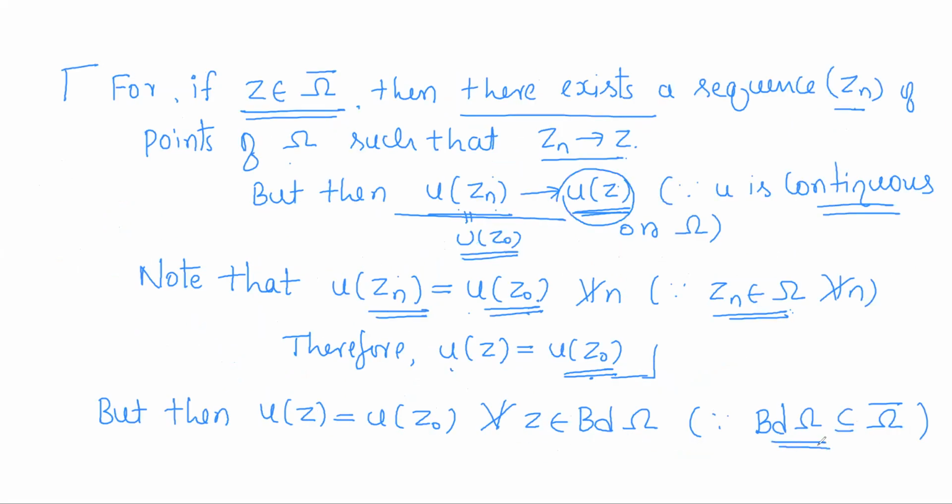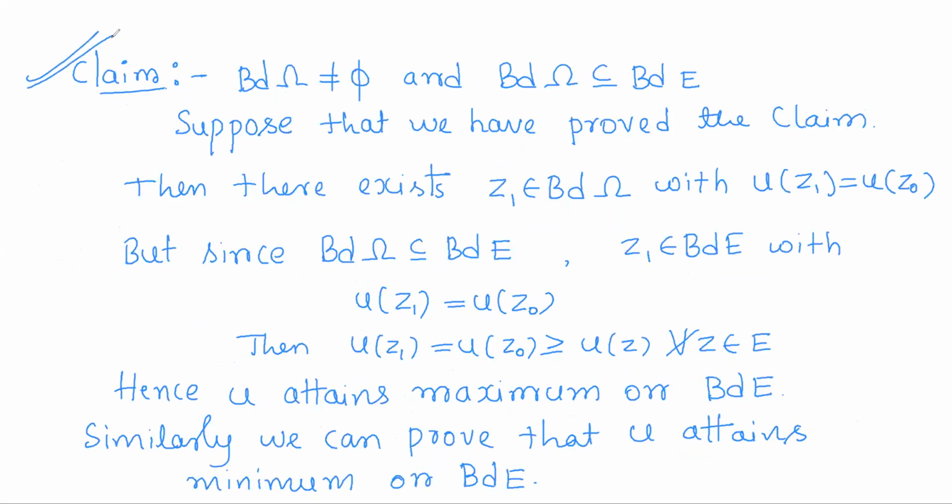But this closure contains boundary points. So in particular, for all boundary points, u of Z is equal to u of Z0. So u of Z0 is actually the maximum value of u, and at every point of the boundary of omega, u has the maximum value. Now we shall claim that the boundary of omega is non-empty and the boundary of omega is contained in the boundary of E. Now assume we have proved the claim. Later we shall handle that claim. So for the time being, assume the claim.